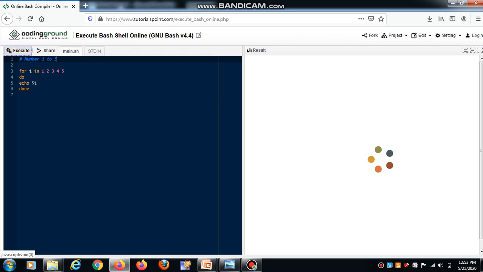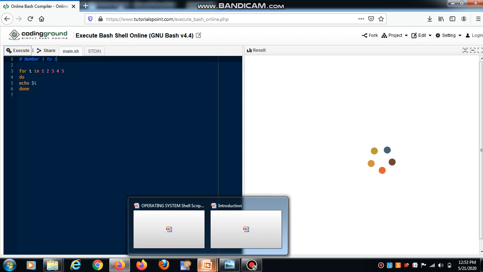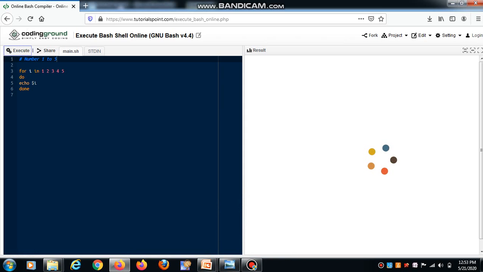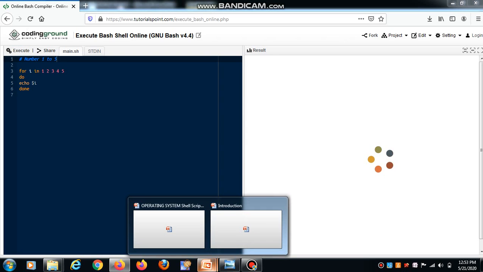Okay, now execute this program. You can see it's a small program for printing numbers 1 to 5 using the for loop.